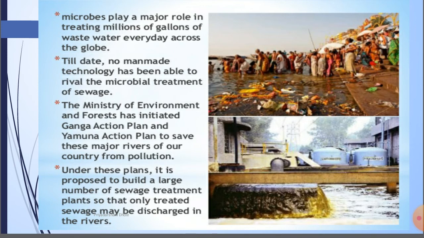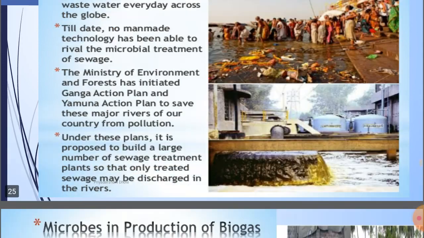The Ministry of Environment and Forest has initiated the Ganga Action Plan and Yamuna Action Plan to save these major rivers of our country from pollution. A number of people are dumping all the garbage, flowers, ash, etc., so the rivers are getting more polluted day by day. Under these plans, it is proposed to build a large number of sewage treatment plants so that only treated sewage may be discharged into the rivers.